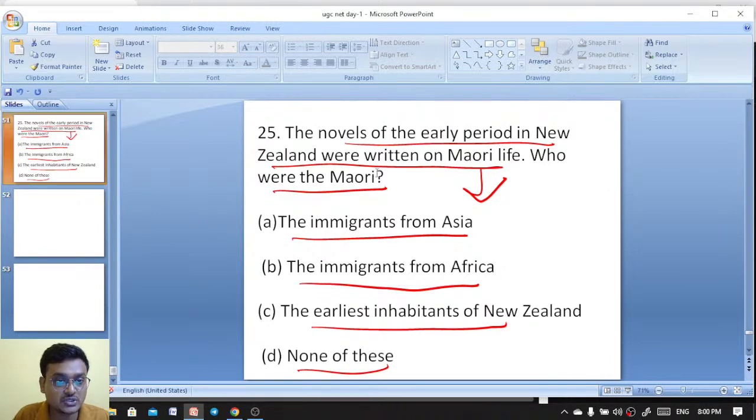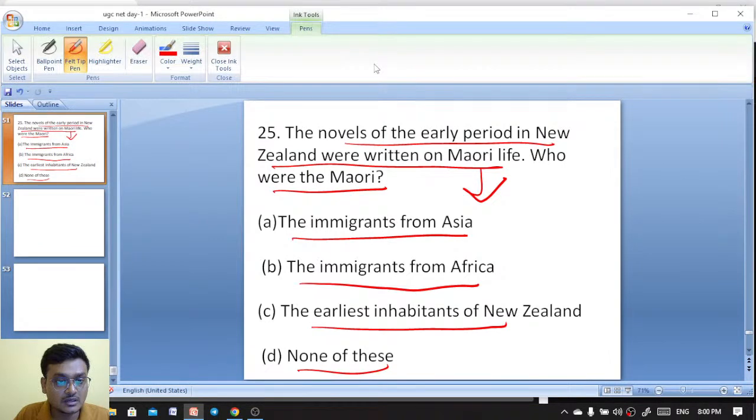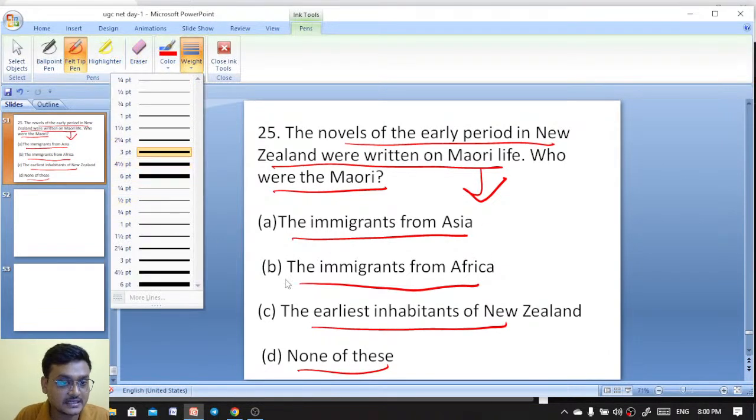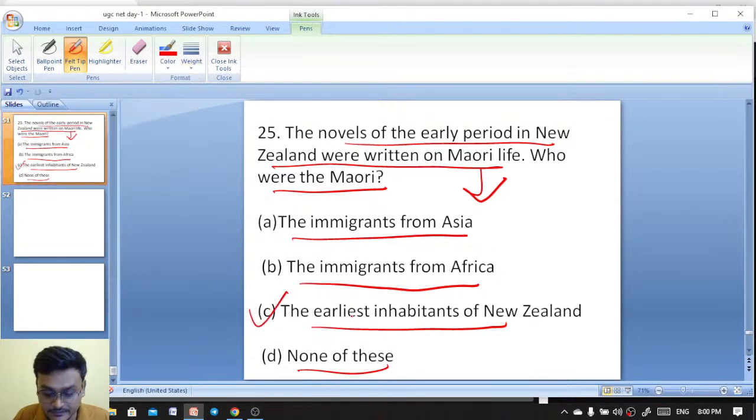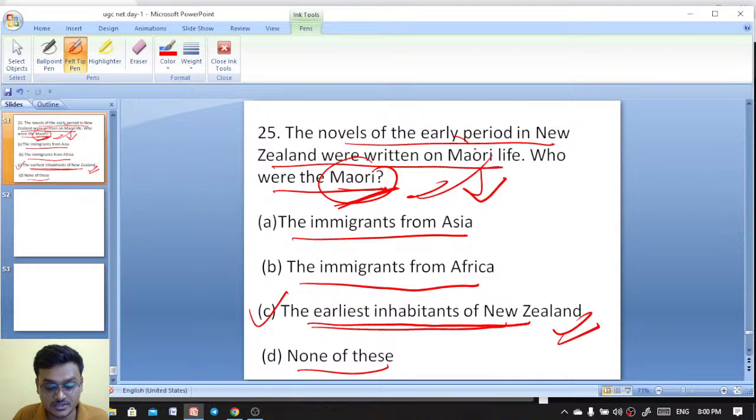Yes, excellent. So the Maori are actually the earliest inhabitants of New Zealand. The earliest inhabitants of New Zealand are known as Maori.